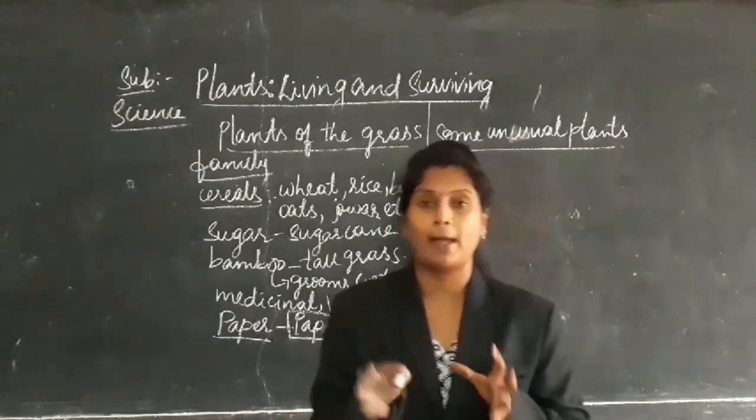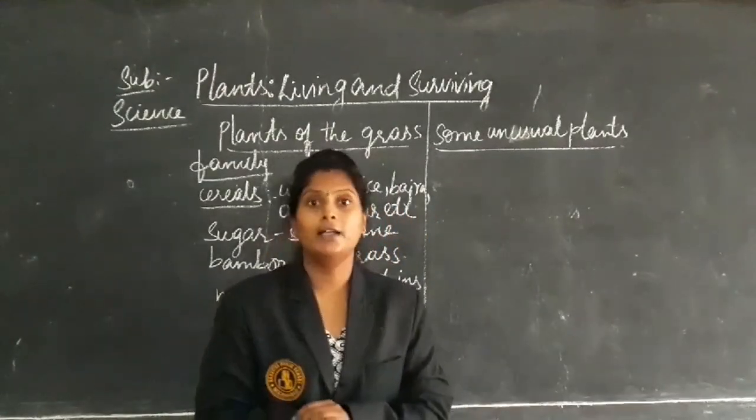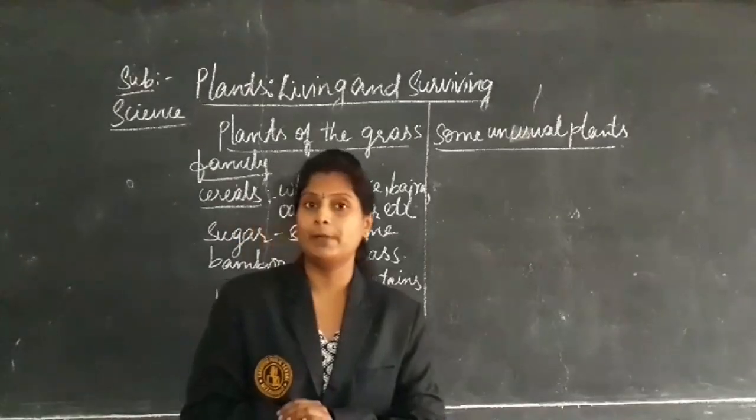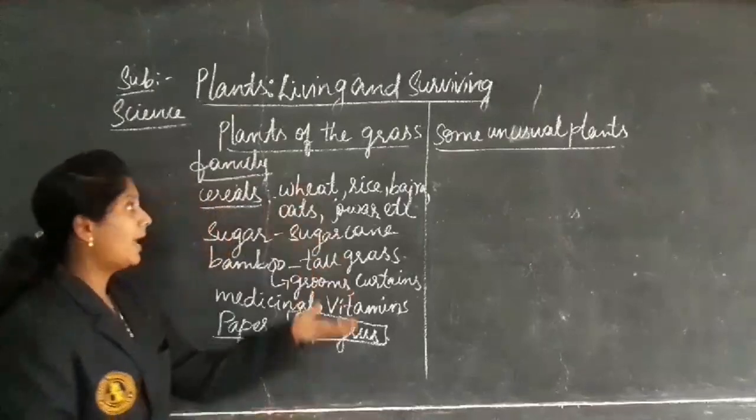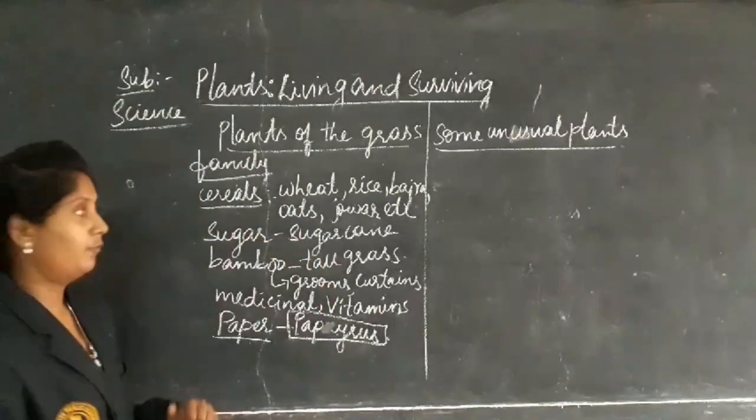Dried grass is used in packing some materials, and the roots of the grass are used as a binding of the soil. In this way, plants of the grass family are useful to us.